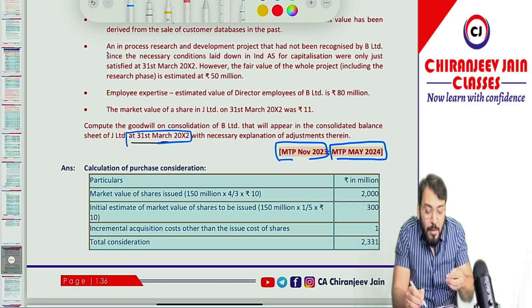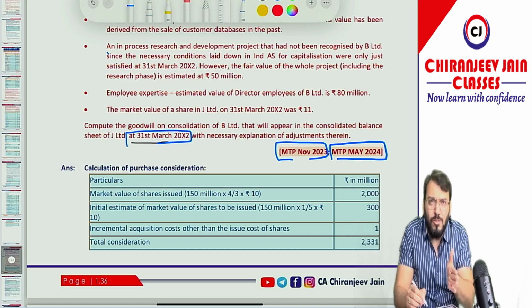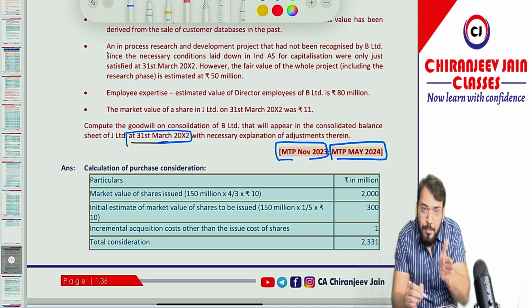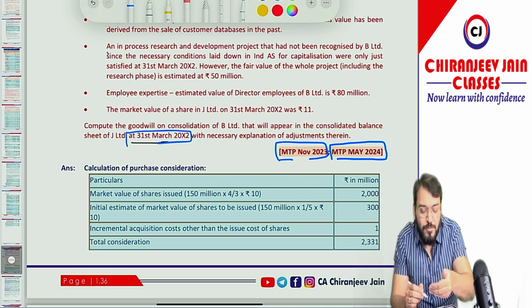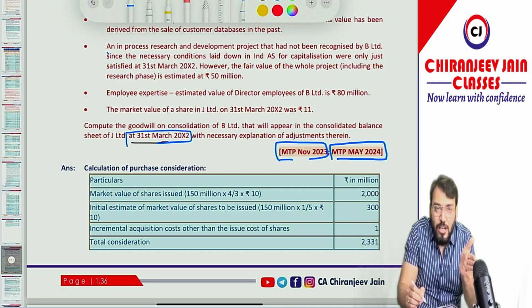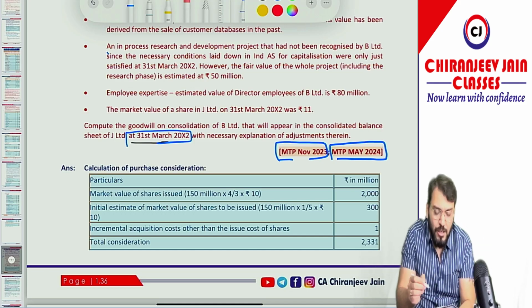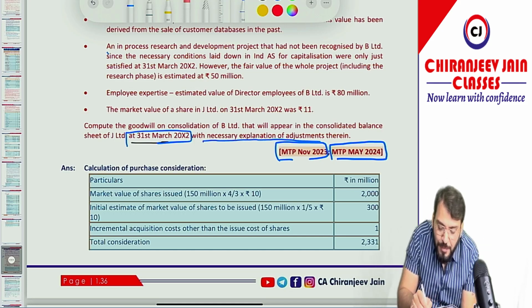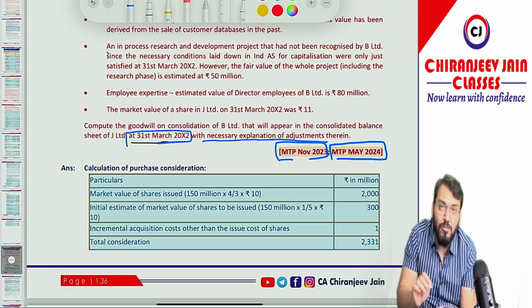Now I don't know why they have asked the goodwill calculation as on 31st March 2002, but it should be on the date of acquisition. It should appear in the balance sheet as on 31st March 2002. But can I say on the date of acquisition it will be recognized? Chalo theek hai. With necessary explanation of adjustment therein. So they have only asked the calculation of goodwill.